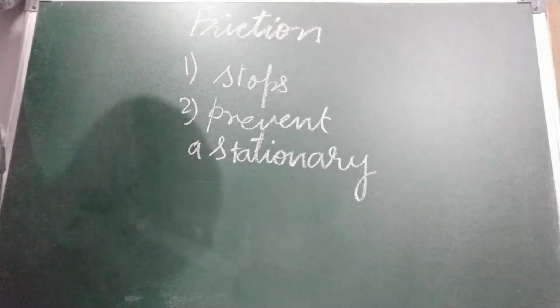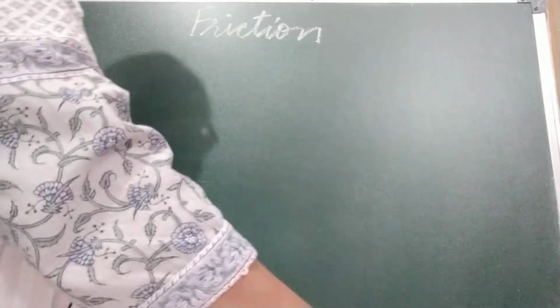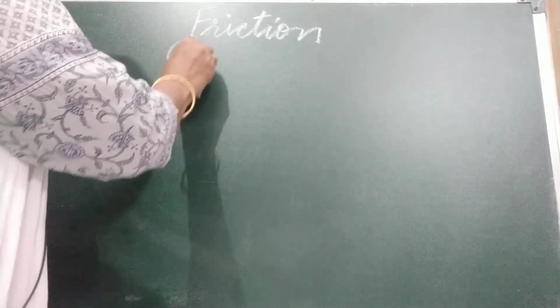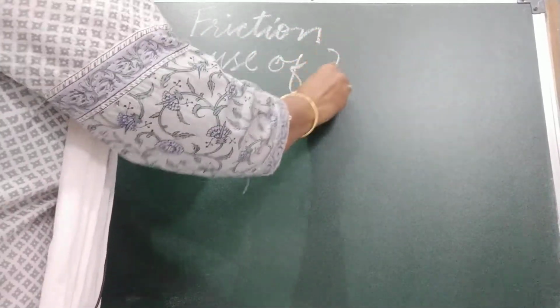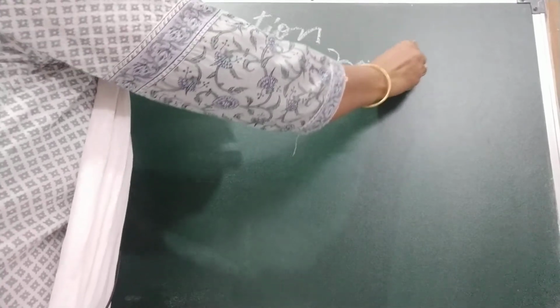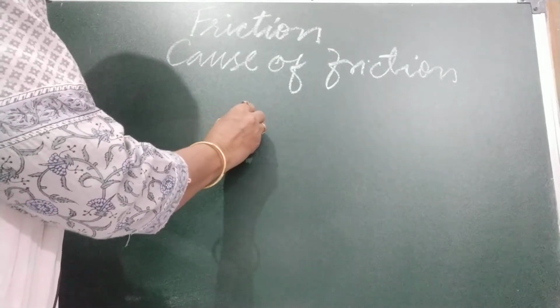Now, what causes friction? Very important question. Children, if we observe any surface with a highly magnified glass, we will see that there are some irregularities.